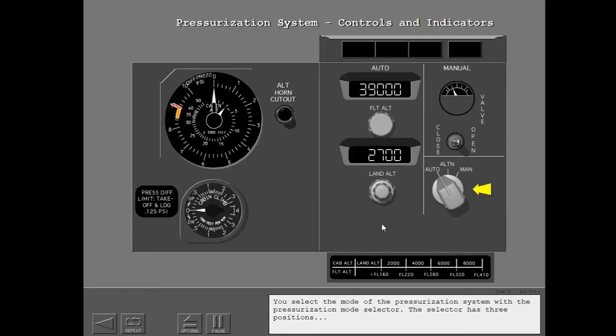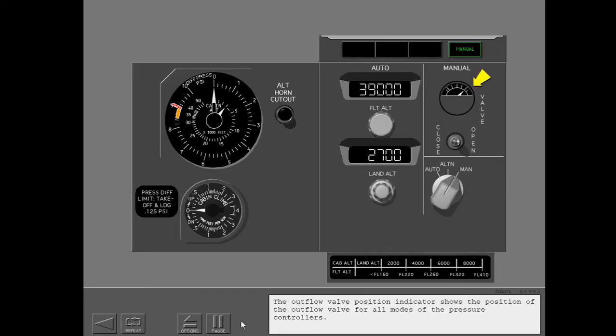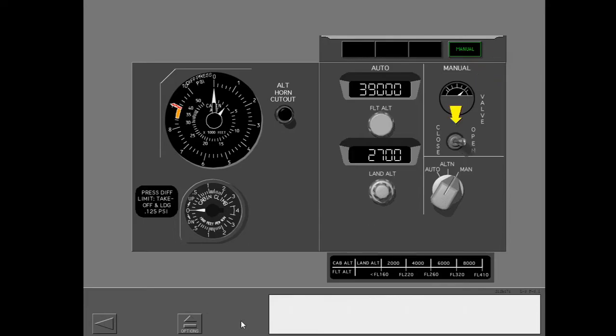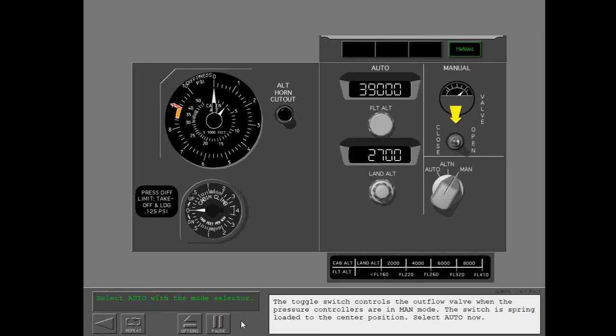You select the mode of the pressurization system with the pressurization mode selector. The selector has three positions: auto, alternate, and manual. The outflow valve position indicator shows the position of the outflow valve for all modes of the pressure controllers. The toggle switch controls the outflow valve when the pressure controllers are in manual mode. The switch is spring-loaded to the center position. Select Auto now.